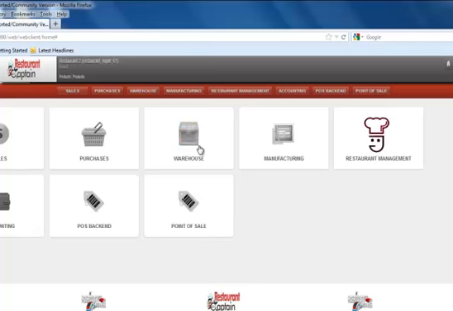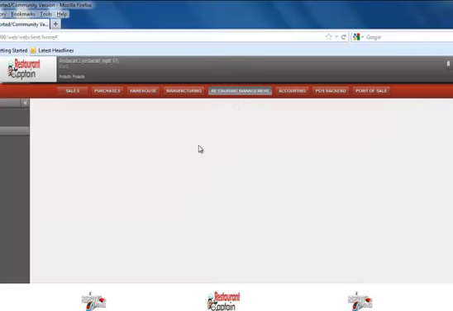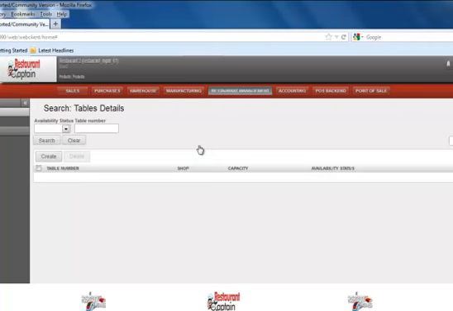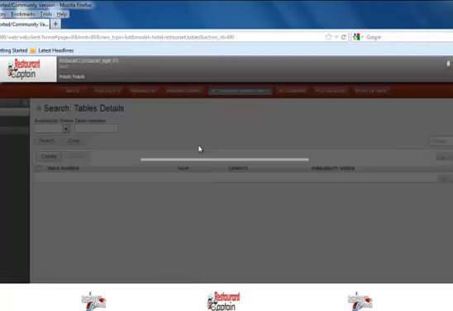this system. As soon as you click on the restaurant management menu, you will have a screen with the respective menu and submenu. To start with the configuration menu, you can have a list of tables to be defined first for each shop. For example, I have created around 10 different tables for a particular restaurant.